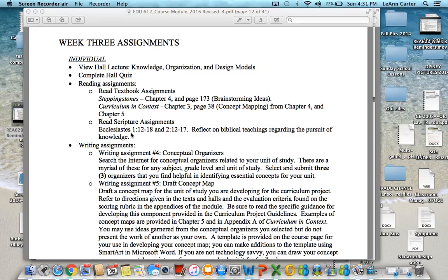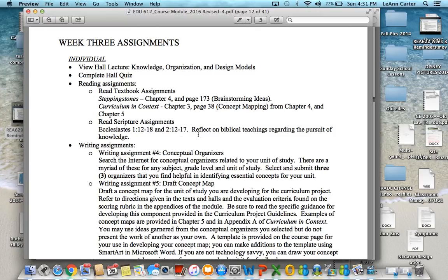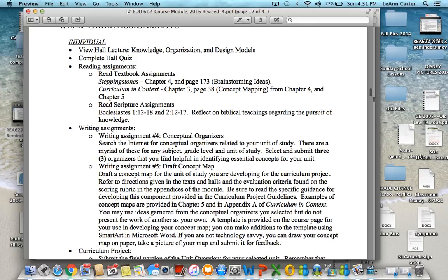As well, your scriptures are Ecclesiastes 1 verses 12 through 18 and Ecclesiastes 2 verses 12 through 17. You're going to connect those as well. So complete your reading and then view your halls and complete your quiz for the class.